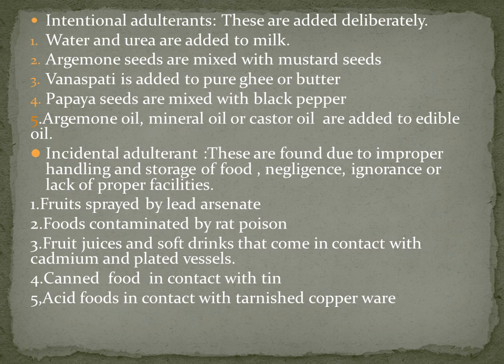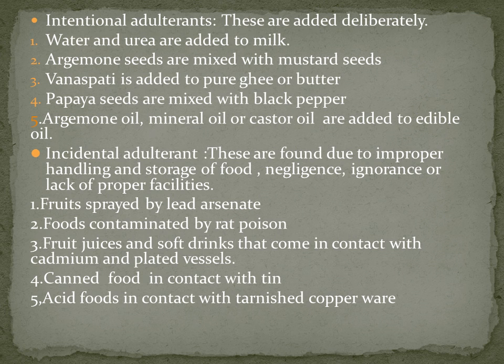The others are incidental adulterants. These are found due to improper handling and storage of food, negligence, ignorance, or lack of proper facilities. For example, fruits are sprayed with lead arsenate. Lead is harmful for our body. Foods contaminated by rat poison. Sometimes when grains are stored and rats infest them, the farmers put rat poisons. When the rat eats it and enters into the food grain, it contaminates the food.